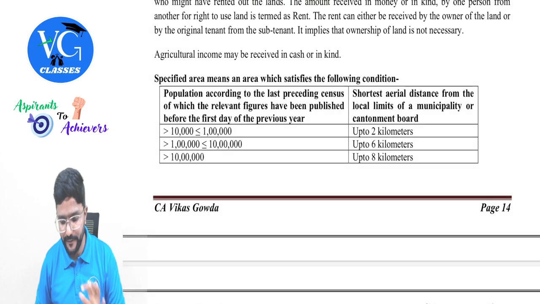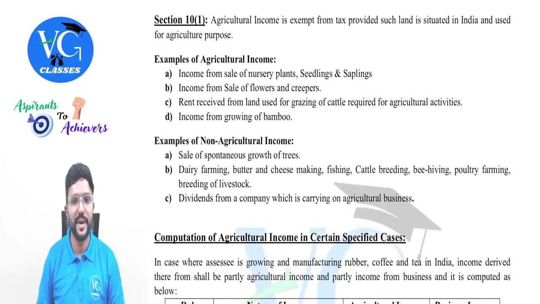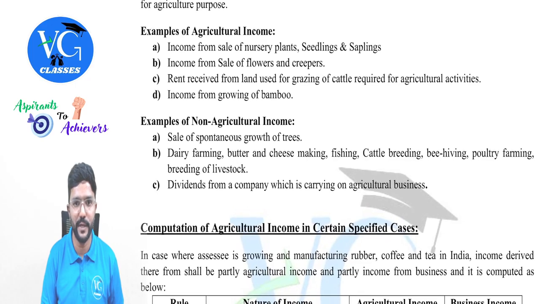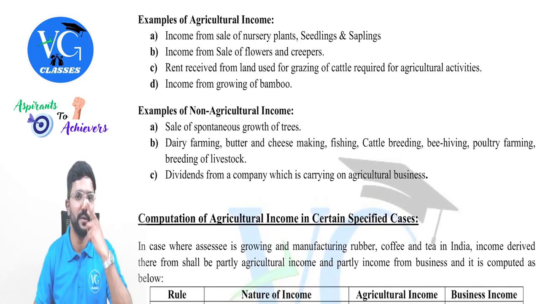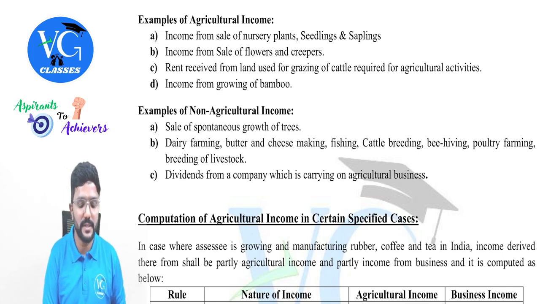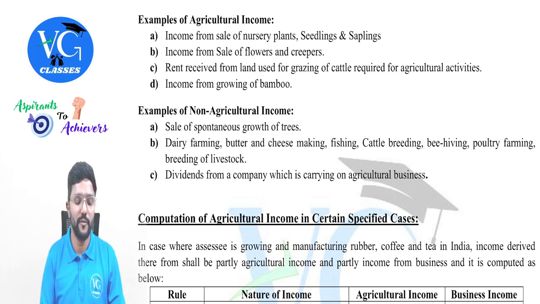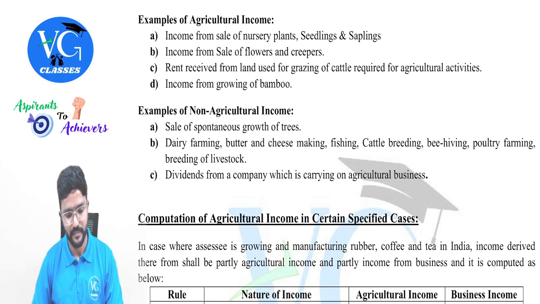Then I have also given in my provision book few examples for agricultural income and non-agricultural income. You can just have a look into it, guys. You can pause and have a look into it. Especially this looks like agriculture but not agriculture. CBDT has clearly given a clarification telling the following is not considered as agricultural income and hence it is taxable. Okay. Let me move forward.